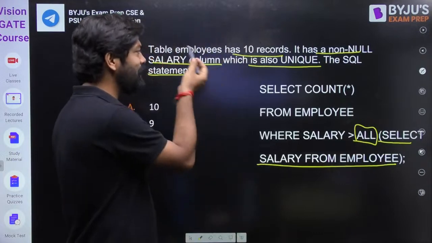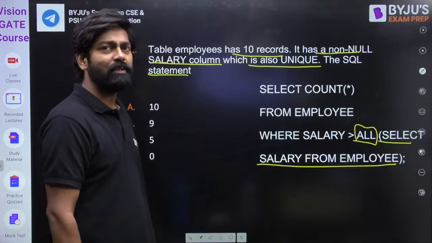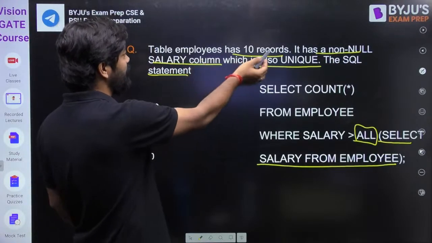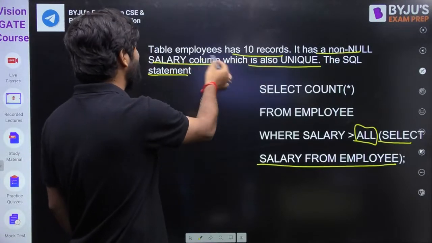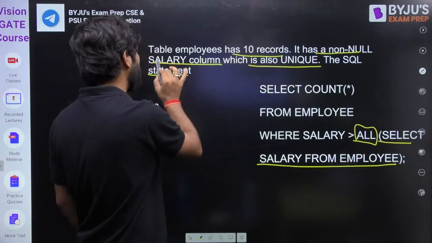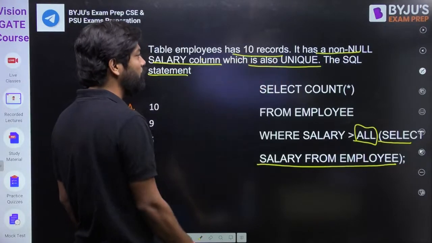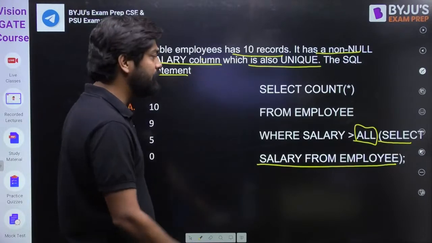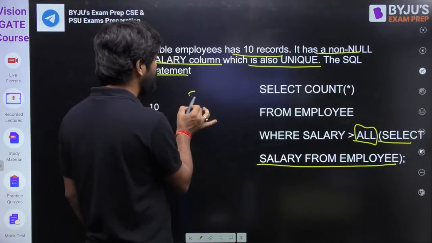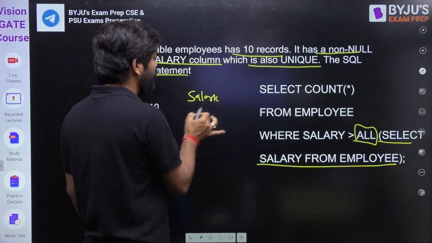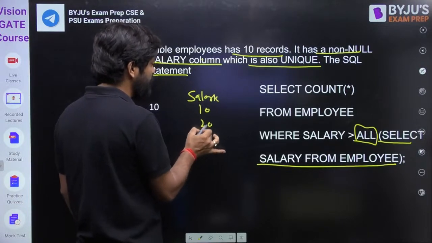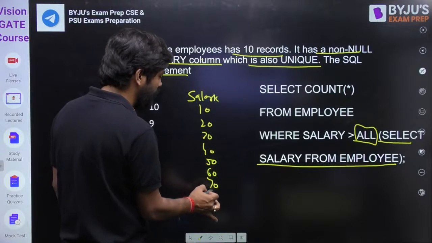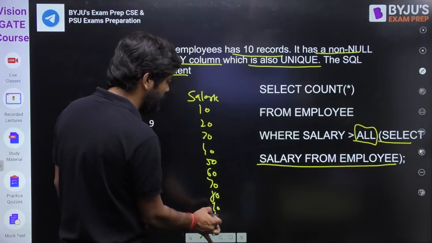And they are telling, see here, all salaries are distinct. All salaries are distinct, my dear friend. The employee table has 10 records and a non-null salary column. Non-null means there is no null in the salary column, which is also unique, and all are unique, my dear friend. Let's suppose the salary column is 10, 20, 30, 40, 50, 60, 70, 80, 90, 100.